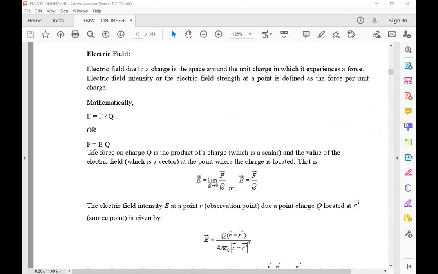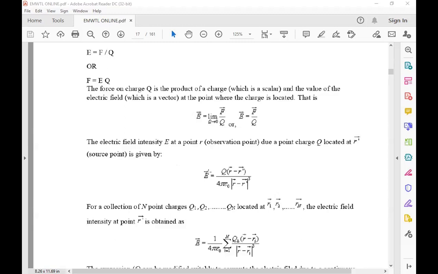Now you can see the force on a charge is the product of the charge, which is a scalar, and the value of the electric field, which is a vector, at the point where the charge is located. That is, E bar is equal to the limit as Q tends to 0 of F bar by Q, or E bar is equal to F bar by Q. Force is a vector, and the electric field intensity is also a vector. Got it?